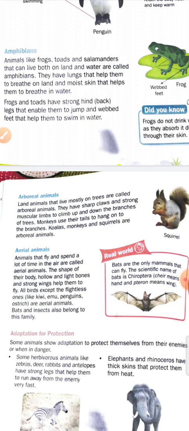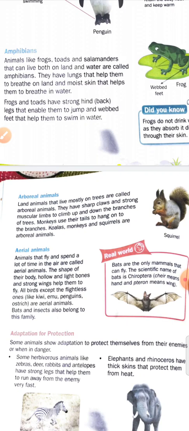Have you seen a monkey? It uses its tail to hang onto the branches. So these are the arboreal animals.